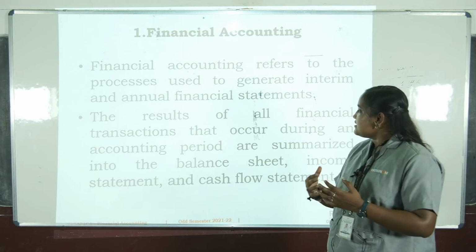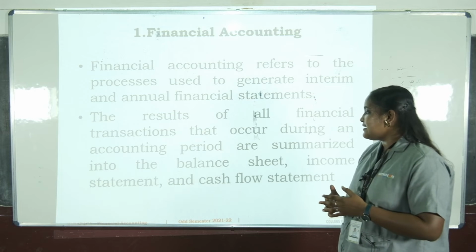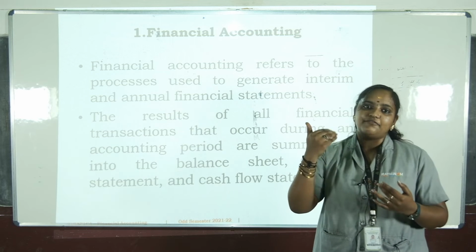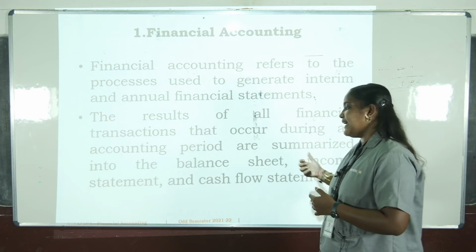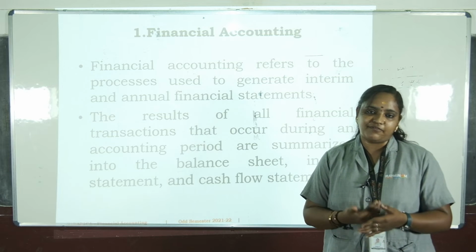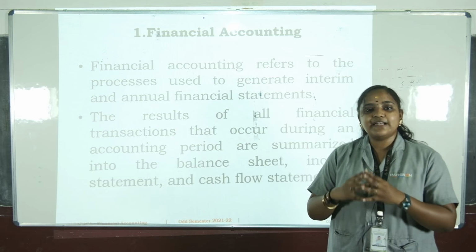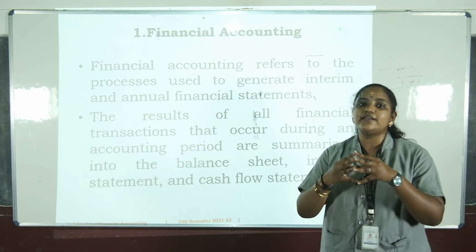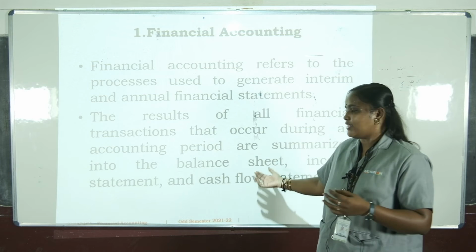And the results of all the financial transactions that occur during the accounting period are summarized into the balance sheet, income statement and cash flow statement. So under financial accounting there are 3 types of statements: one is the balance sheet, second is the income statement, and third is the cash flow statement. Under the balance sheet there are 2 types of terms: liabilities and assets. Liabilities are the debts which we have used in the business, and assets are the valuable resources which we use in the business. So that is known as the balance sheet.